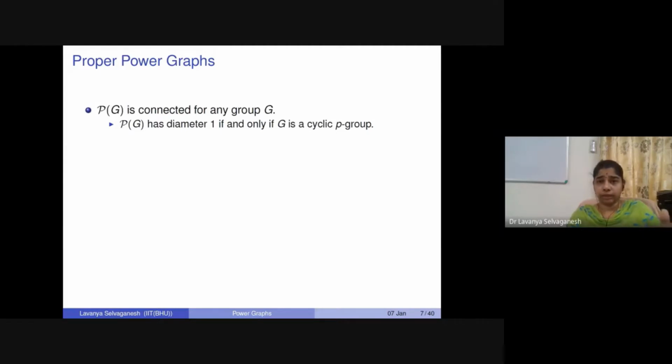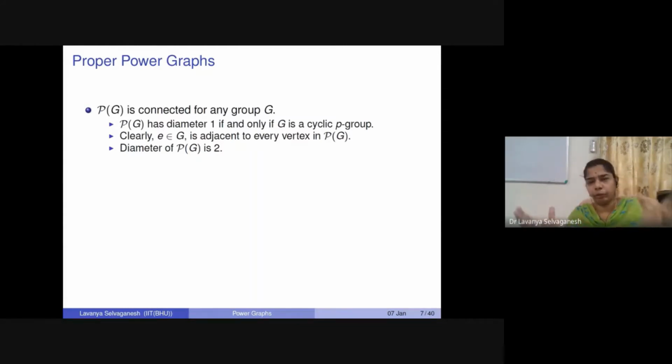Okay, diameter 1 or 2 it will be. Because identity element is connected to every other element in the group, the diameter could be at most 2, but it is 1 if and only if our group G is a cyclic p-group. It's a very specific proof that we are talking about. So the diameter of the power graph in general is 2, for any group. So it is not really interesting for us to talk about a diameter 2 graph. So we are kind of confined to not move out of this.